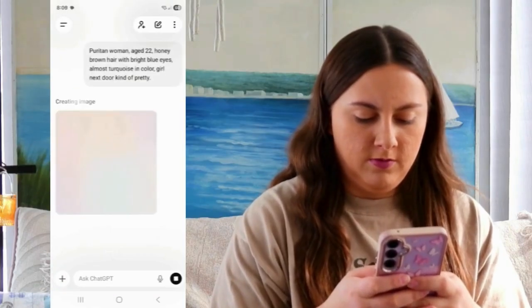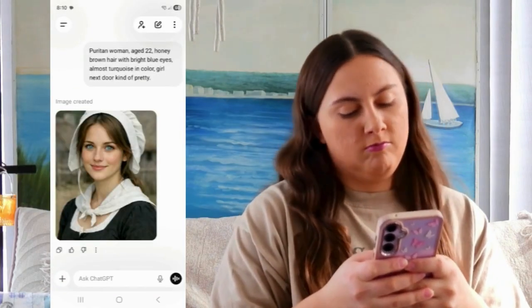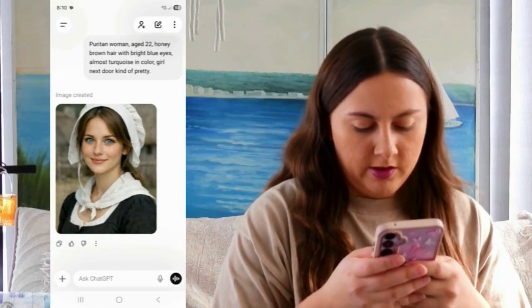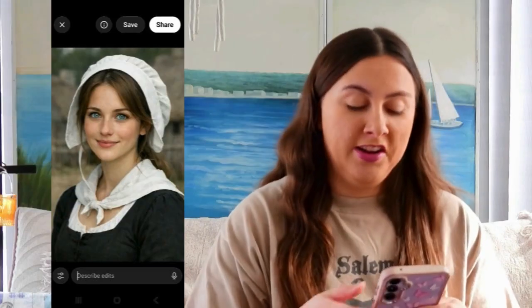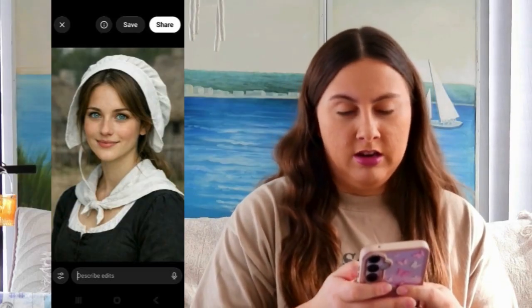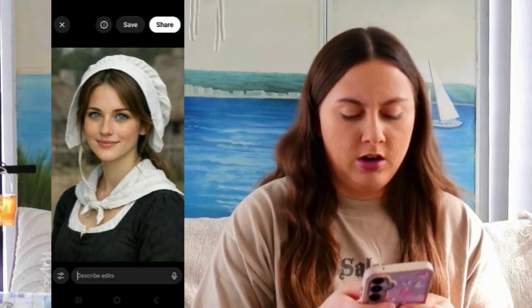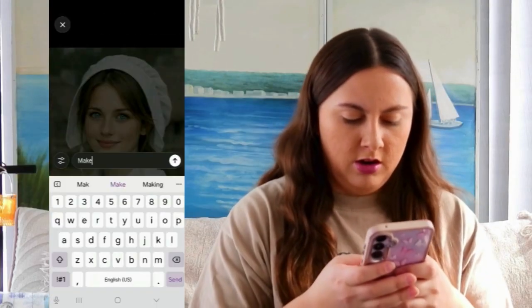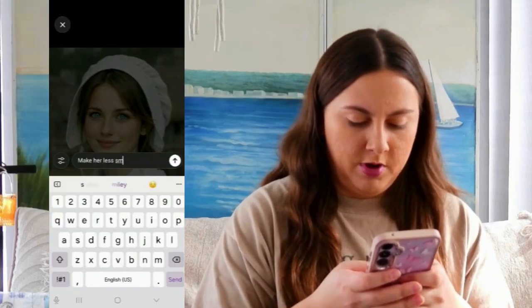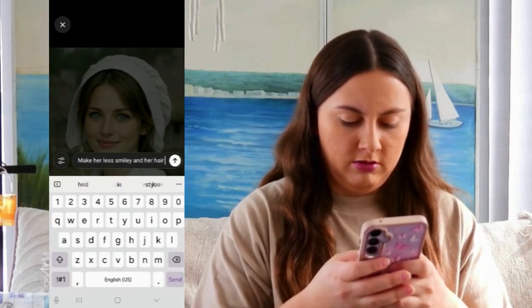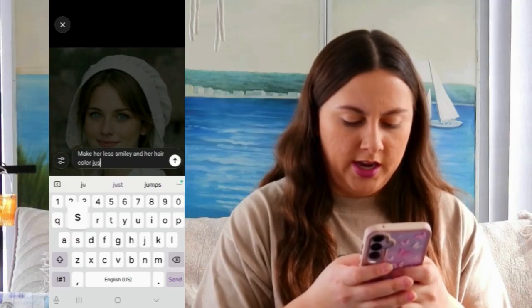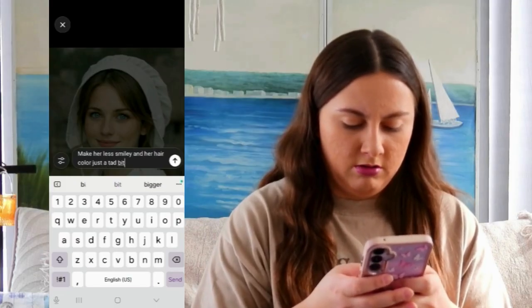Let's see. Okay, I can see that. She almost looks like a mix of Shailene Woodley and Alexis Bledel. But she looks way too happy for the content of the story, so let's fix that. And I also feel like her hair is a bit too dark. Okay, so we'll say make her less smiley and her hair color just a tad bit lighter.